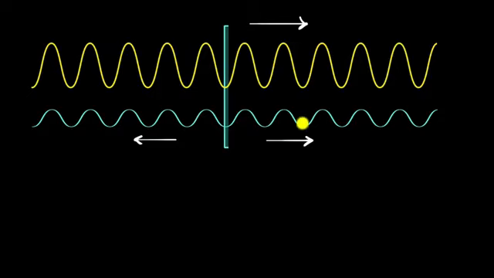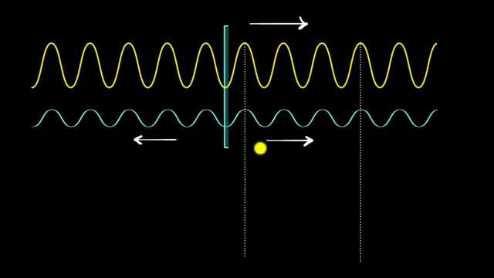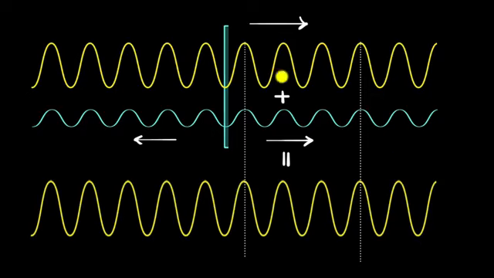And to figure out what happens to the resulting wave when waves interfere with each other, all we have to do is just add up their heights at each location. For example, if we have a situation like what we have over here, where the crests and the troughs, the peaks and the valleys are all lining up like this, then in the resulting wave, the peaks would be even bigger. The valleys would be even deeper, right? They all add up and we would get something that looks like this. We'll get a wave that looks very similar to this, but with bigger peaks and bigger valleys. We call this constructive interference because they are constructing each other, right?